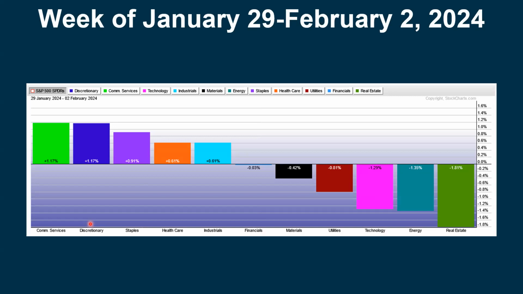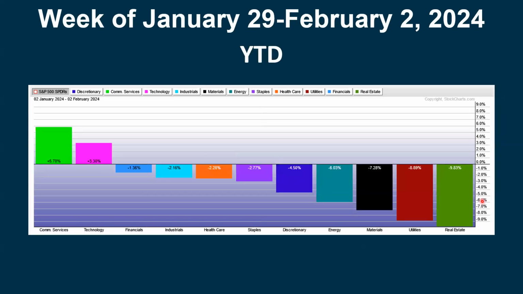Again, looking at the different sectors just for the 5 trading days, we had communication, discretionary, staples, healthcare, and industrials. They were up. All of the other sectors were down. Going back to the beginning of the year, we have communication and tech are positive. All of the other sectors are negative.